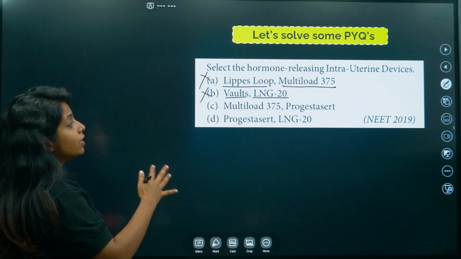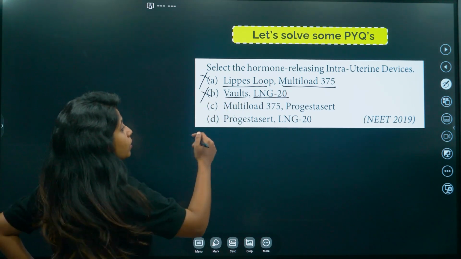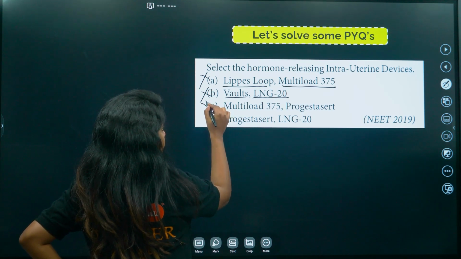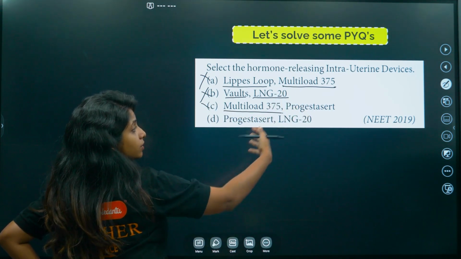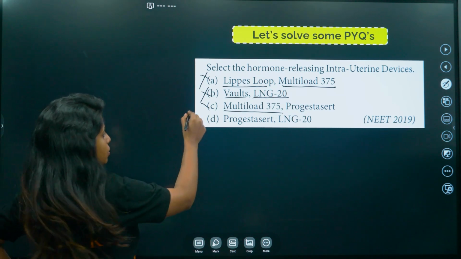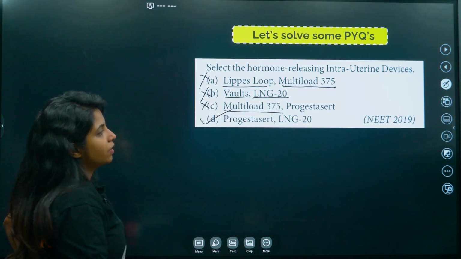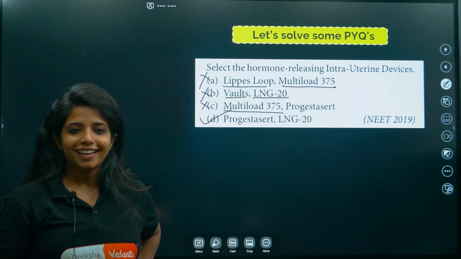Next thing, Multiload 375 and Progestasert. Multiload 375 is basically again copper releasing. Progestasert is something that releases hormone. This is wrong. This is the correct one. This came in NEET 2019.